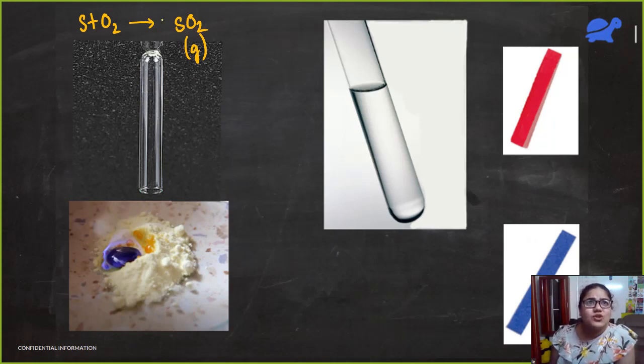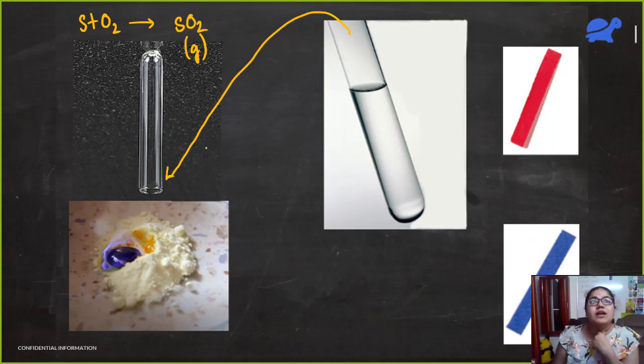So what is this test tube doing here? Why is it ulta? Why is it inverted? What is this test tube doing here? This test tube is just collecting sulfur dioxide. Okay. Now, once we have collected the sulfur dioxide, I'll add some water to it. So I took this test tube and I put some water. I took some water from here and put into it. So what do I get? Now I have a mixture of SO2 and water.